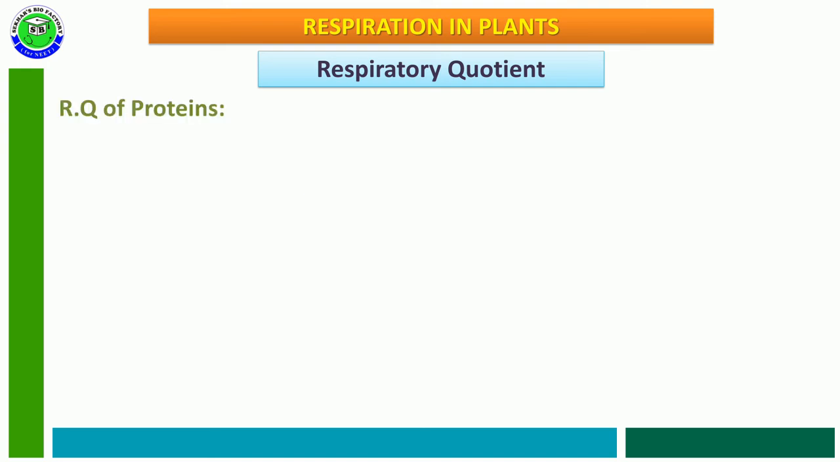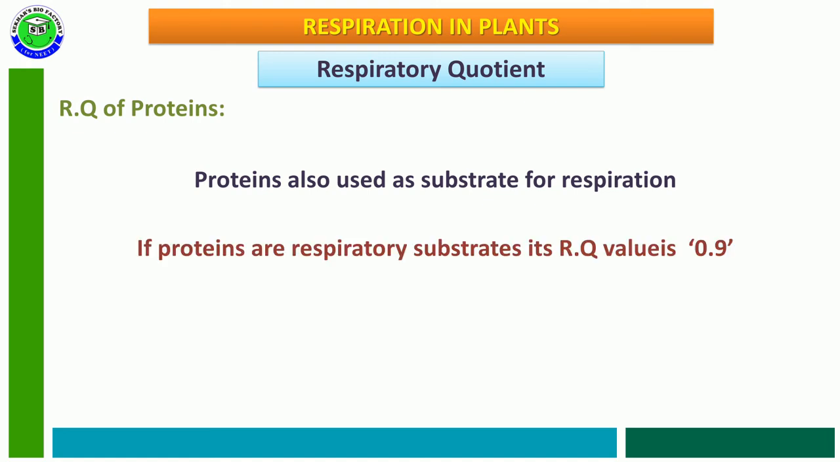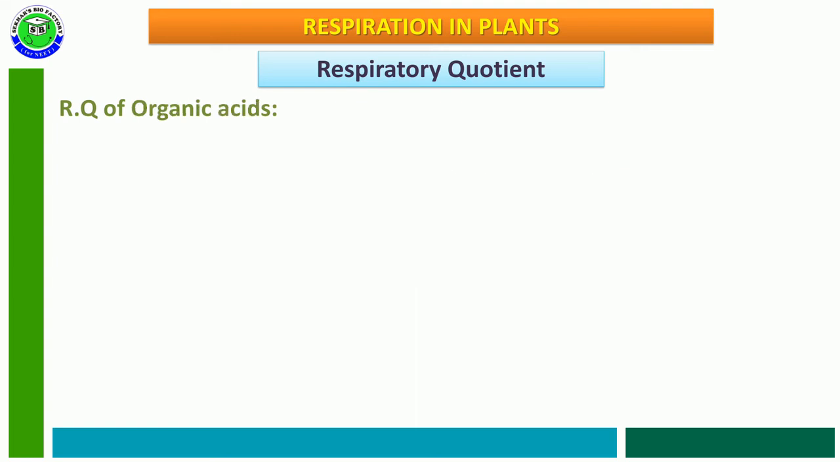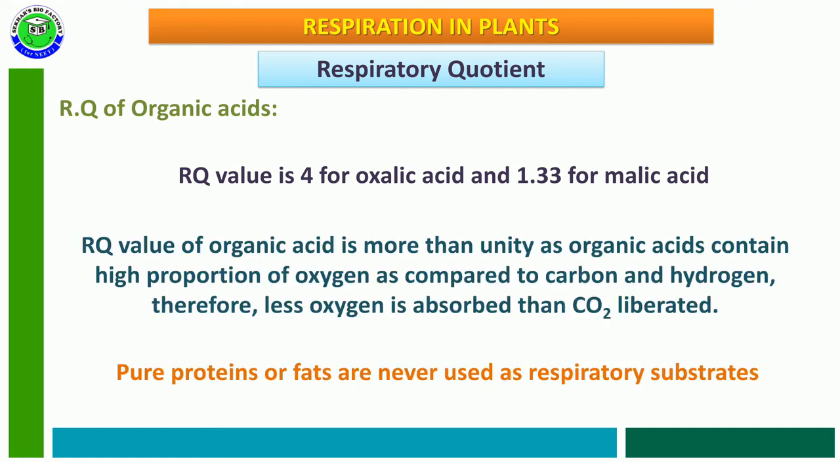And RQ value of proteins. Sometimes proteins are also used as a respiratory substance for respiration. At this time, if proteins act as a respiratory substance, its RQ value is equal to 0.9. Along with this, sometimes organic acids also participate. The RQ value of oxalic acid is equal to 4 and the RQ value of malic acid is equal to 1.33.